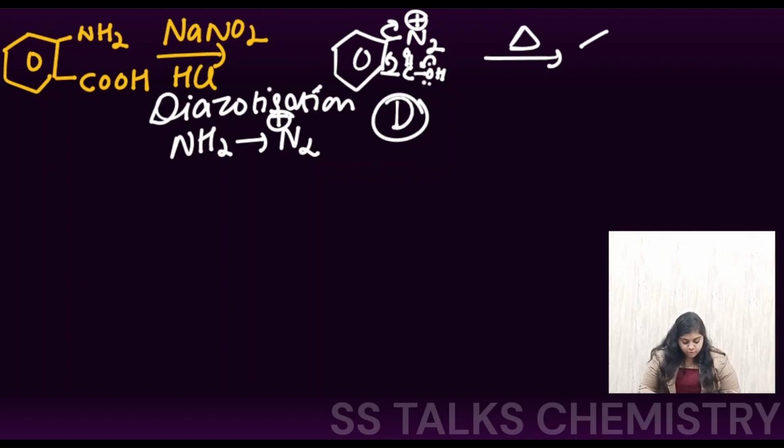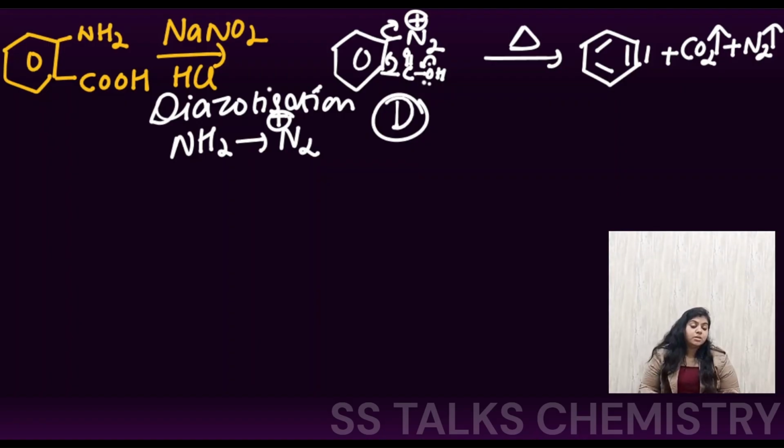So basically we have the formation of the benzyne at this position, along with the release of the gases, that is CO2 and N2 gas, which are the driving forces for this reaction, because the entropy of the reaction will be increased after the loss of these. So this is your product number E, where the benzyne is being formed, right?